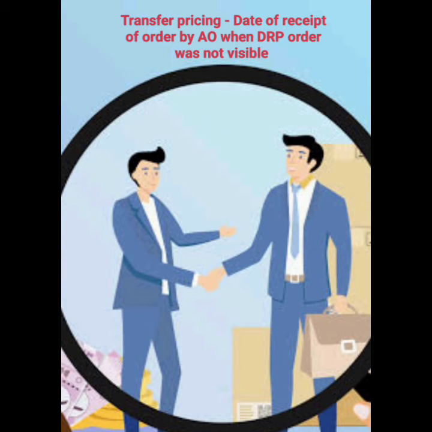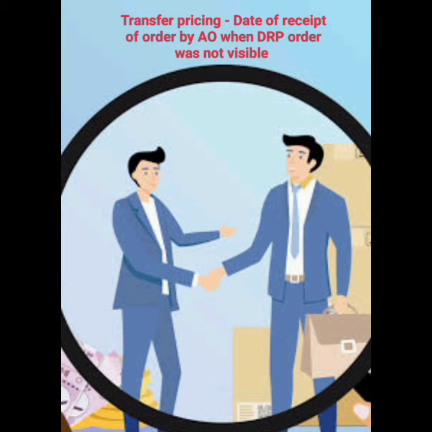So Delhi High Court dismissed the appeal of revenue, stating that there is no substantial question of law involved in this case. My comment is, simply put, the initial contention of revenue was that the DRP order was not visible to the AO till the date of receipt of the physical copy of the order. But no serious arguments were advanced in that connection, whether it was visible or not visible. If it is not visible, what is the reason for non-visibility?